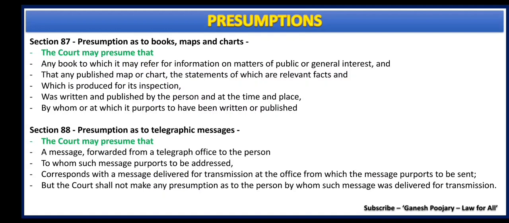The court has discretion here to consider it as genuine or not. That's about section 87.